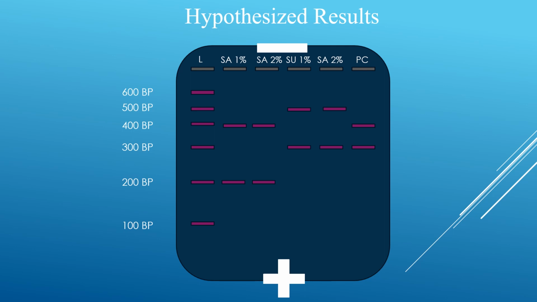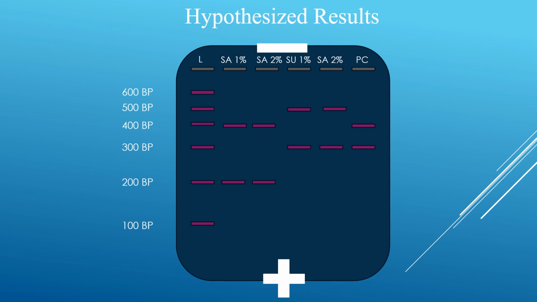After these results are achieved, I will collect the data by analyzing the gel electrophoresis results and looking at the bands to determine whether genetic mutations have occurred. If the band locations of the sweetener groups are different than that of the positive control, then the artificial sweeteners cause mutations to the K12 E.